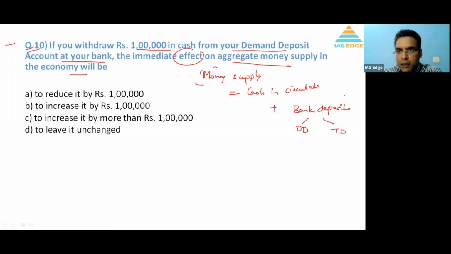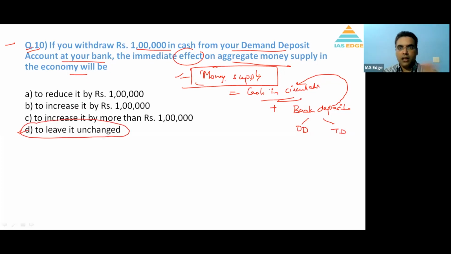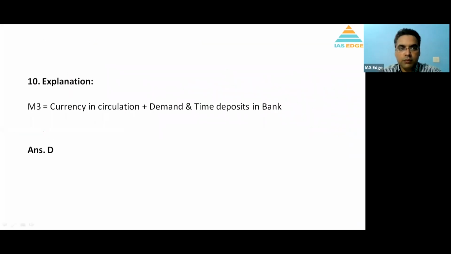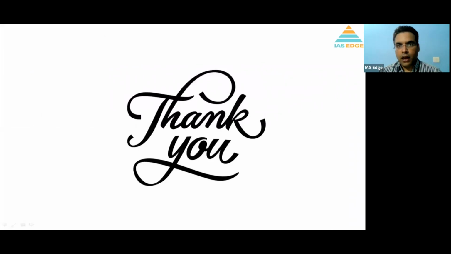Remember, when you withdraw money from a bank deposit, you will have that money in your hand. You take money out of the bank and that money is in your hand. So what is happening? The money is moving from bank deposits to cash in circulation. But is it affecting the total money supply? No, we are not adding new money. The total money supply will remain the same. It was a little conceptual question. So it leaves it unchanged. It does not create any change in the money supply. So D is the right answer. That completes the first video, and now we'll go to the second video.